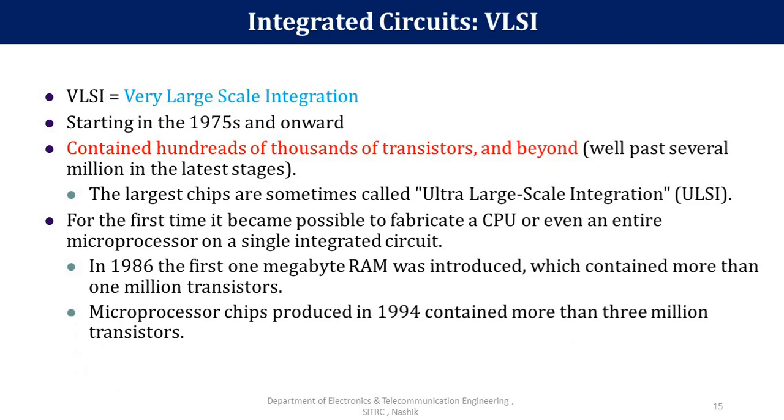In 1986, the first 1 megabyte RAM was introduced, and it contained more than 1 million transistors. After that, microprocessor chips were produced in 1994, which contained more than 3 million transistors. All these are applications of this technology.